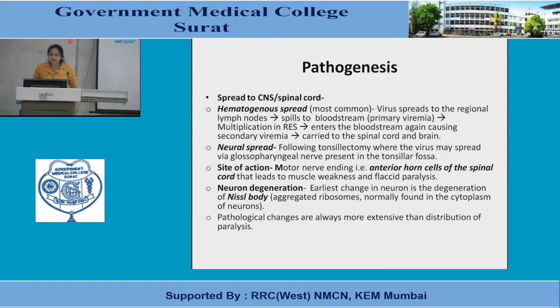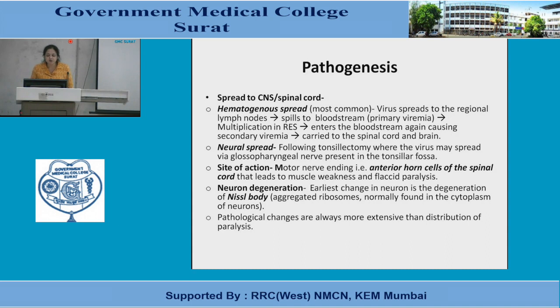What is the pathogenesis? How do they spread to the CNS and spinal cord? The first is hematogenous spread. The virus spreads to the regional lymph node, spills into the bloodstream, and then multiplies in the reticuloendothelial system, from where it enters the bloodstream again, causing secondary viremia. It is carried to the spinal cord and brain.